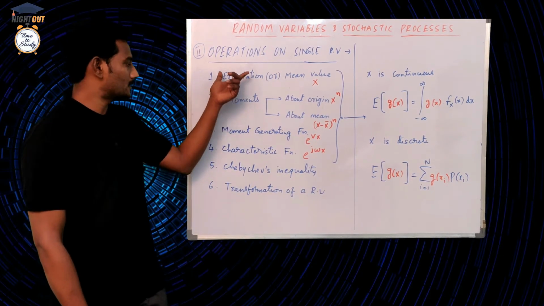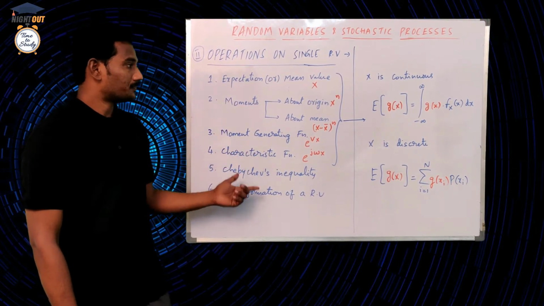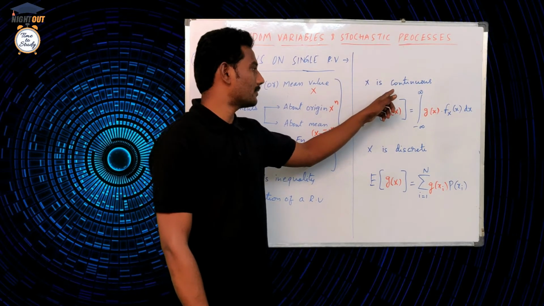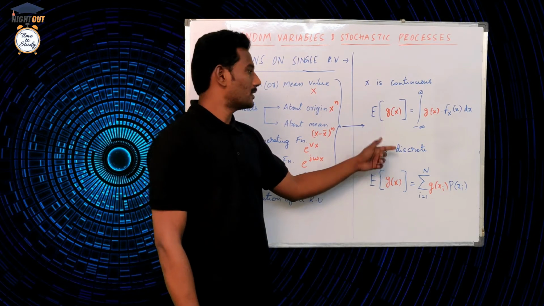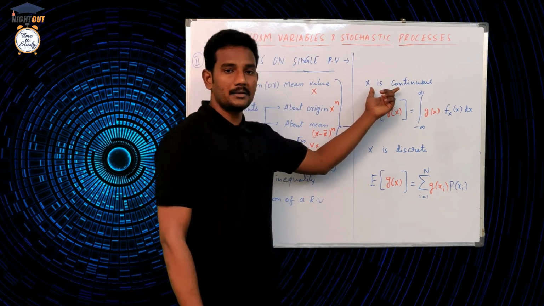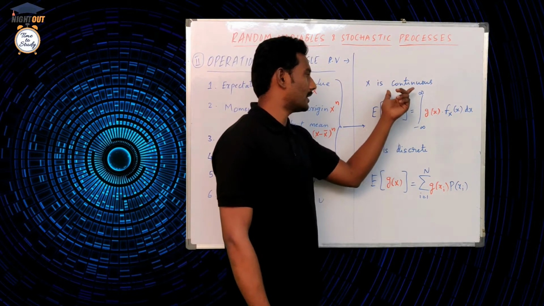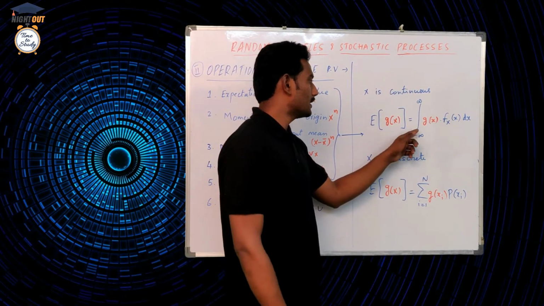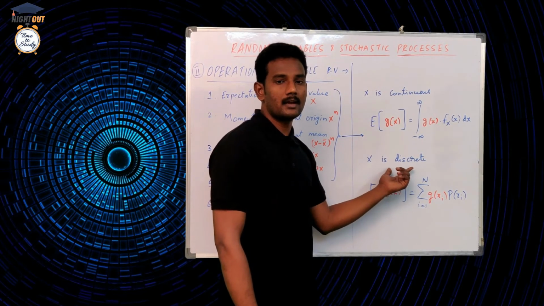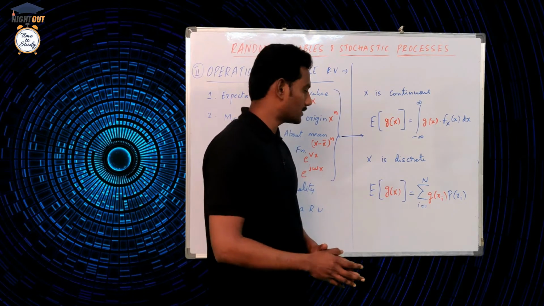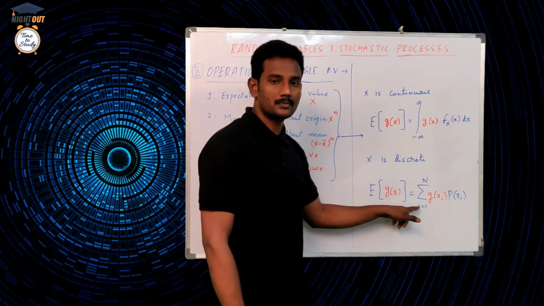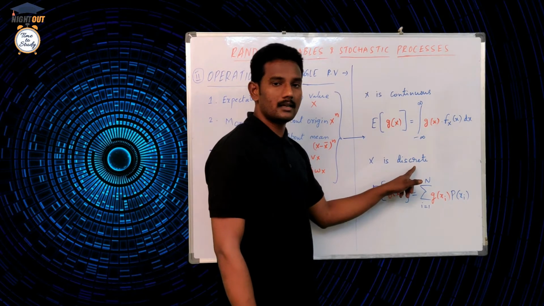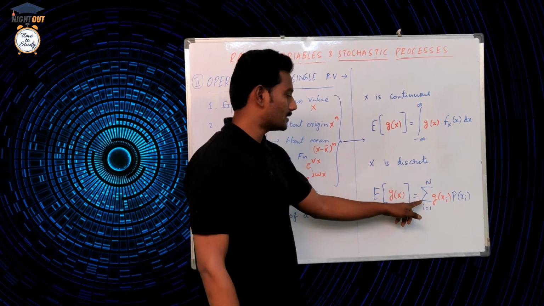So here I am going to introduce these four topics now. We have the random variable x. It can be either a continuous random variable or a discrete random variable. The formulas are, if the random variable is continuous, that means we have infinite values, so we have to integrate. If the random variable is discrete, that means we have finite values, for example n values, then we have to use summation.